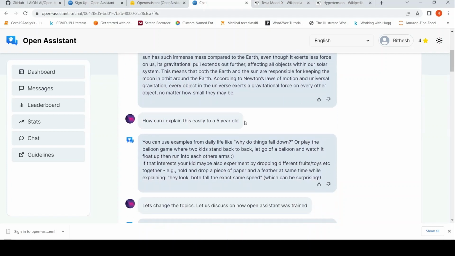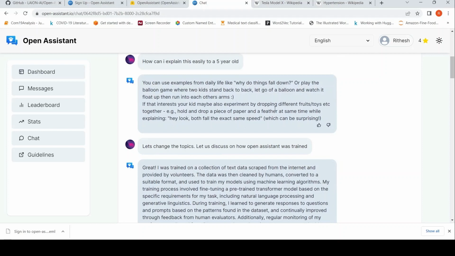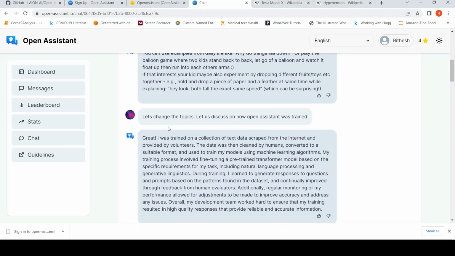Then I said, how can I explain this easily to a 5-year-old? So here it says you can use examples from daily life like why do things fall down? Or you can play the balloon game where two kids stand back to back, let go of a balloon and watch it float up and then run into each other's arms. You also can experiment by dropping different fruits, toys together. So this is nice, right? A very nice response.